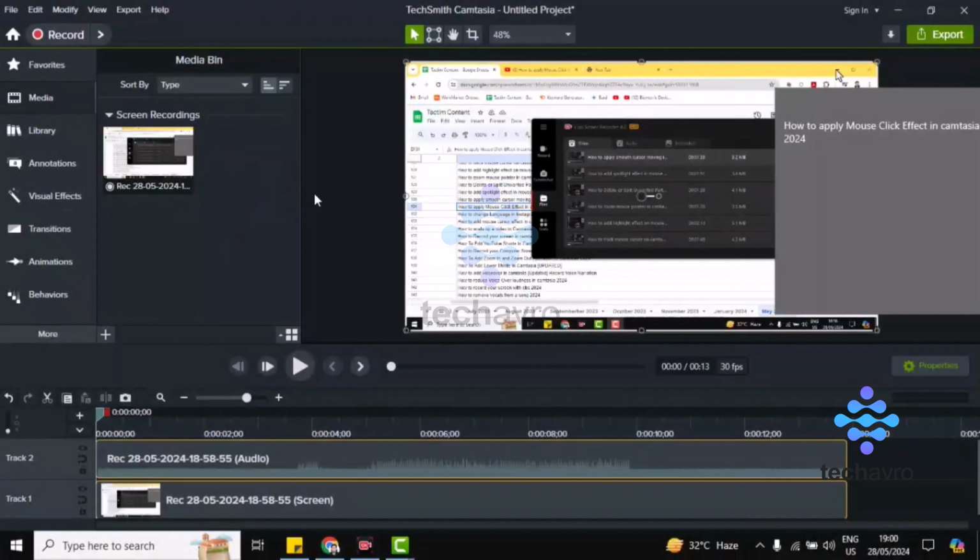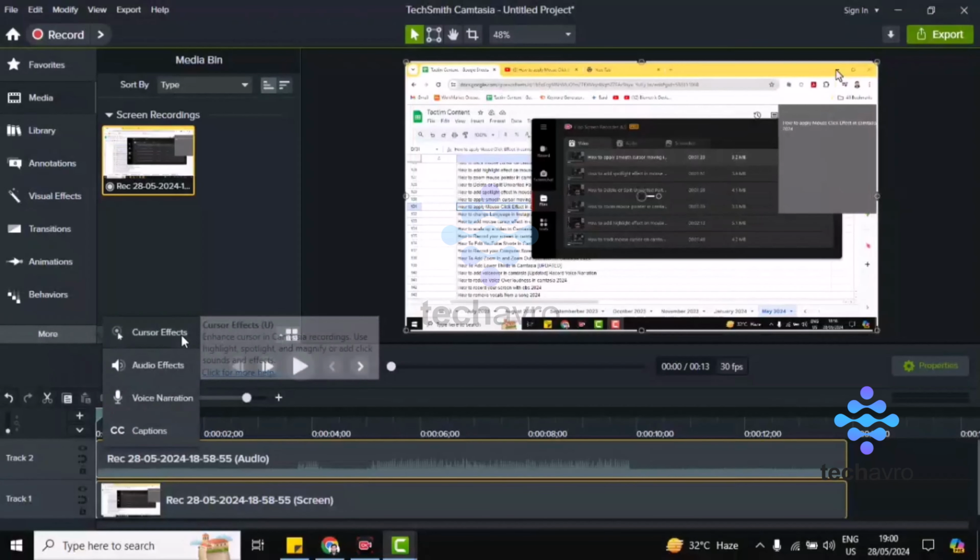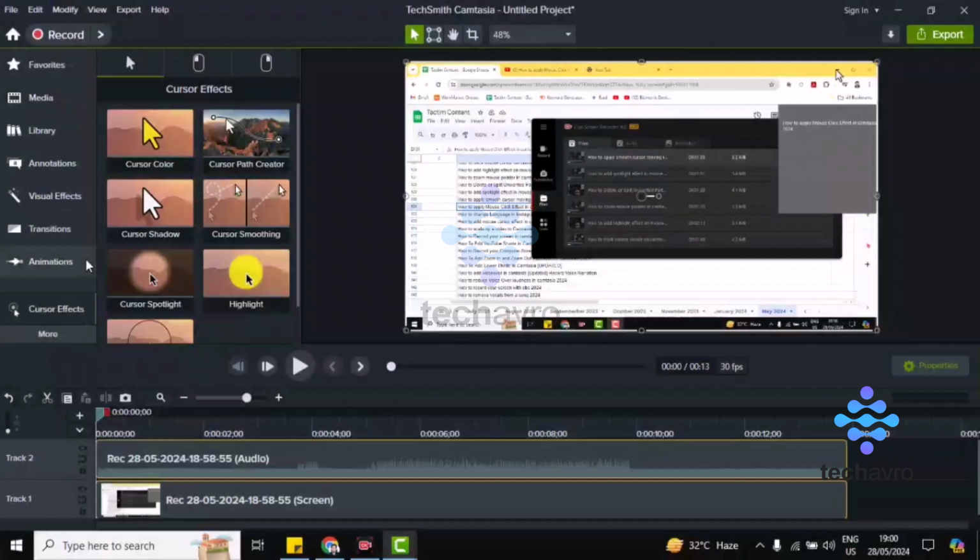So after completing the video, you'll find this video like this. Now if you want to add the cursor effect, you can see here the more option. Click on more and then you'll find here cursor effect. Click on cursor effect and then you can see all kind of effects here.